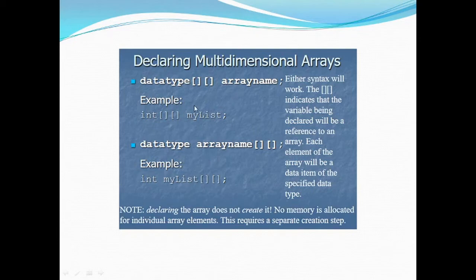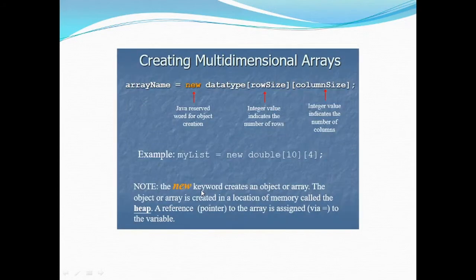The first is the new one by Java, and the other, in which we provide the name first and then the set of square brackets, is kept for backward compatibility with C++. And the example is int myList with two sets of square brackets.